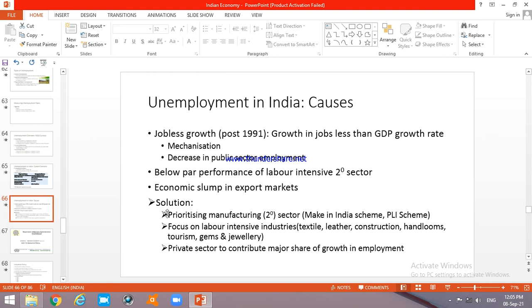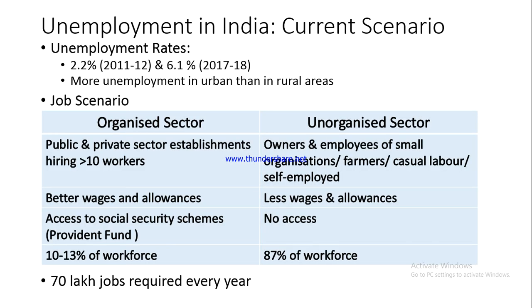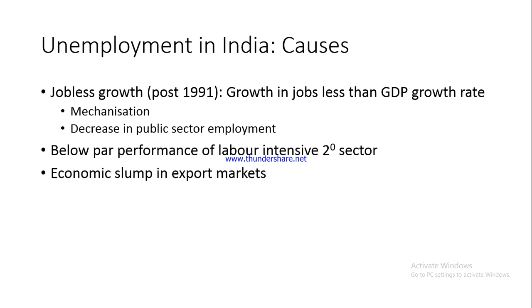Another reason for unemployment as far as India is concerned is economic slump in export markets. Now, why does it matter? For example, in India, we export a lot of textiles and gems and jewelries. As far as textiles are concerned, we are among the major exporters and we export them to different countries. We also export leather and leather goods. Not only this, we also export gems and jewelries. We import gems and jewelries, then we polish them in Surat and Mumbai, and then they are exported to foreign markets.